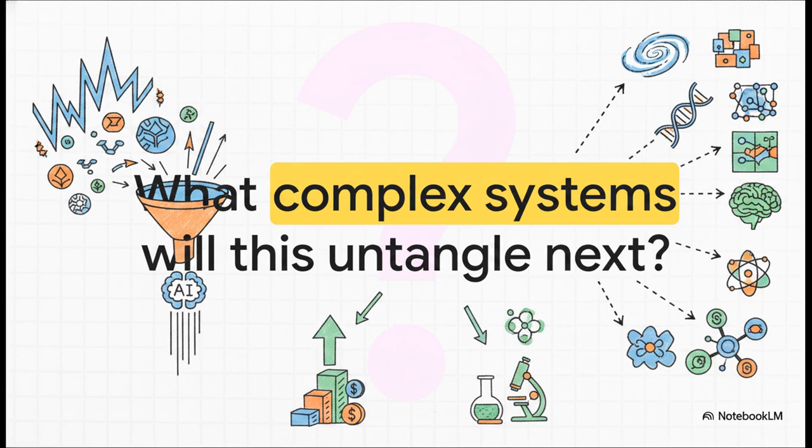So this leaves us with a pretty massive question. If this AI math hybrid can successfully decode the absolute chaos of the cryptocurrency market, what other complex systems in our world is it going to untangle next? It turns out the quantitative tools developed to survive extreme financial volatility might just be the exact same tools we need to solve some of our most dense scientific mysteries.